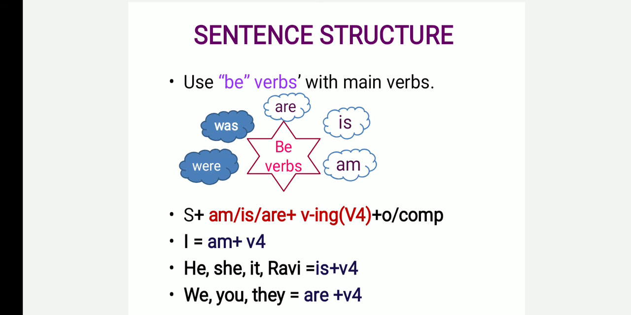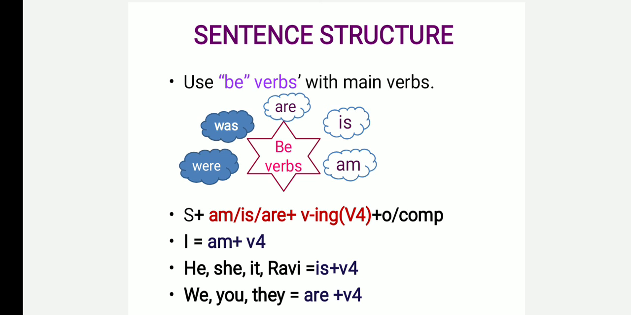And don't forget to add the helping verb. In present continuous tense, you have to use only the be verb. I have given the be verbs here: am, is, are, was and were. Since it is present continuous, we have to use only am, is and are. Only these three helping verbs are used in present continuous tense.